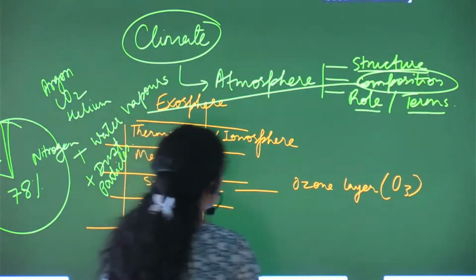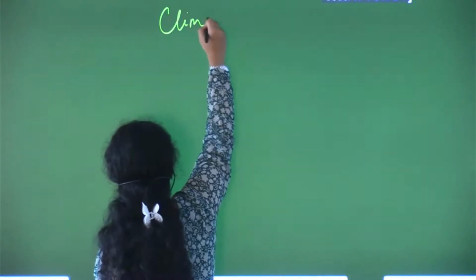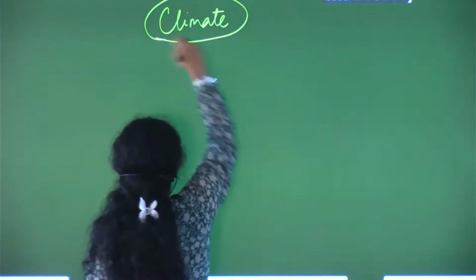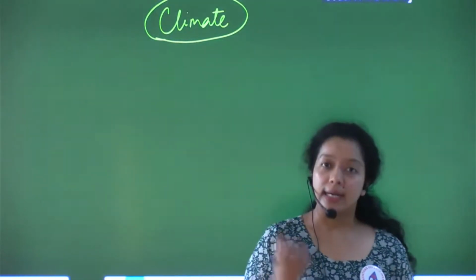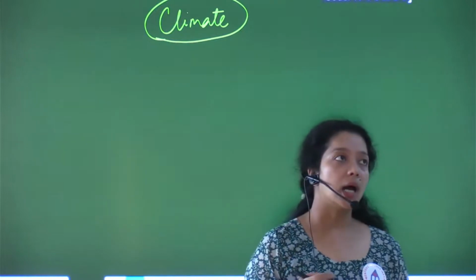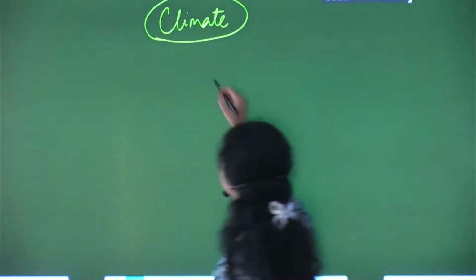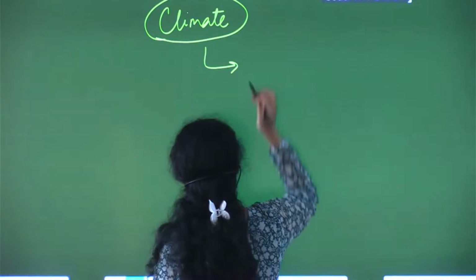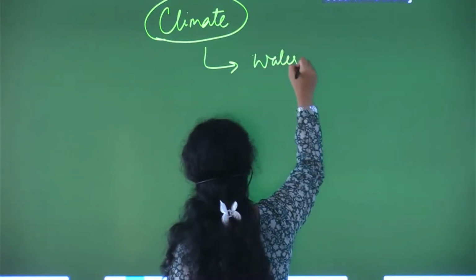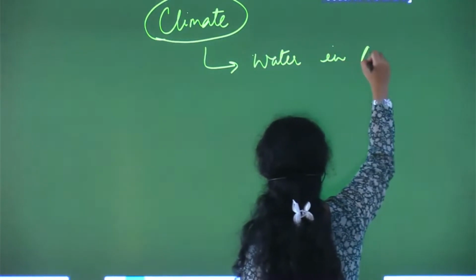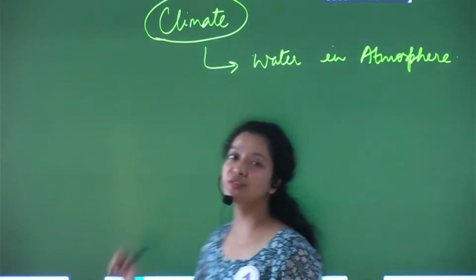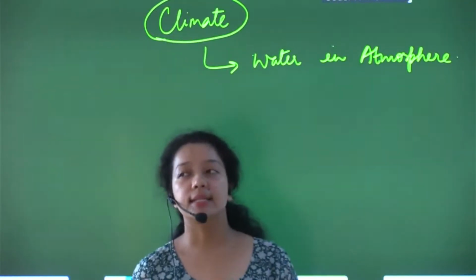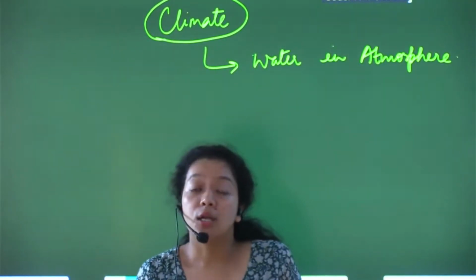And then the climate section, which is very important rather. As we talked about the atmosphere and its structure, now we have to learn about water in the atmosphere. When I say water in the atmosphere, it basically means humidity.